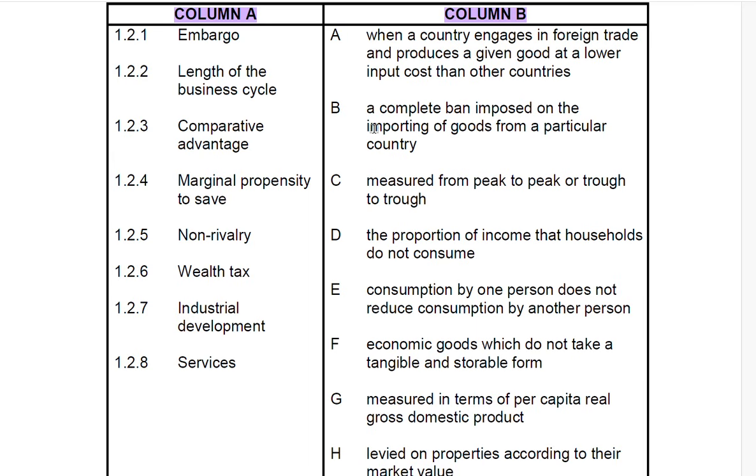Then you move to B. B says a complete ban on the importing of goods from a particular country. So now you see a ban and you see importing.